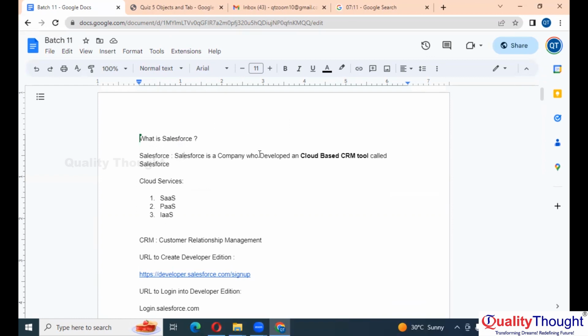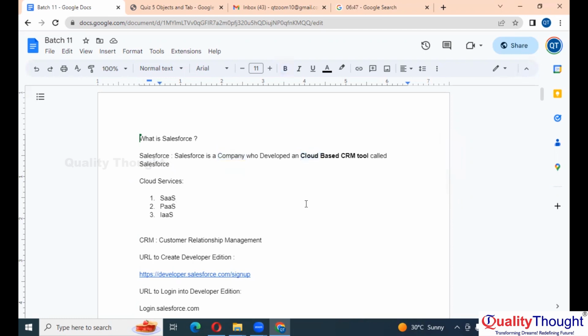Salesforce is a company, brothers, who developed a cloud-based CRM tool called Salesforce itself. Now, why are we saying it's a cloud-based technology?